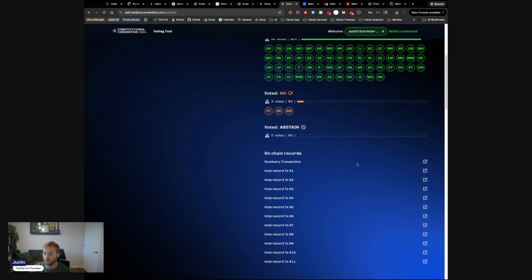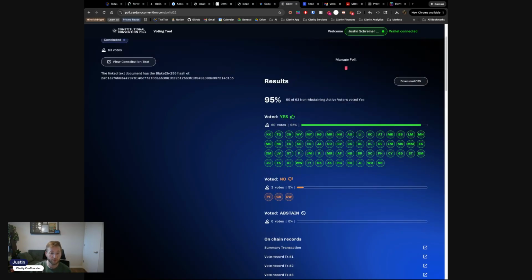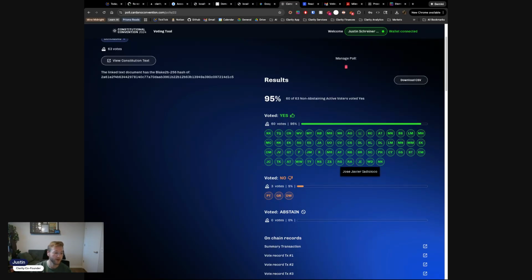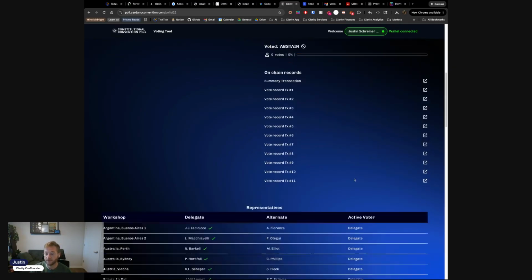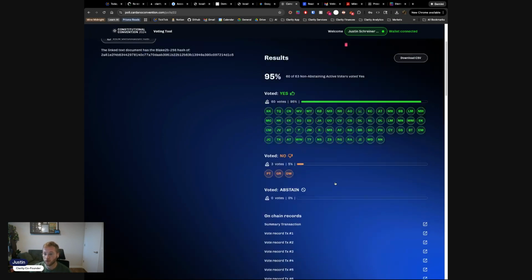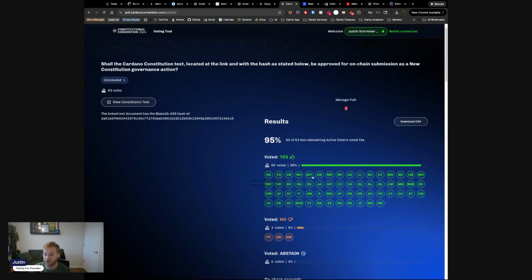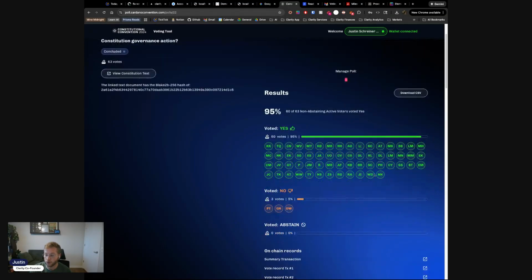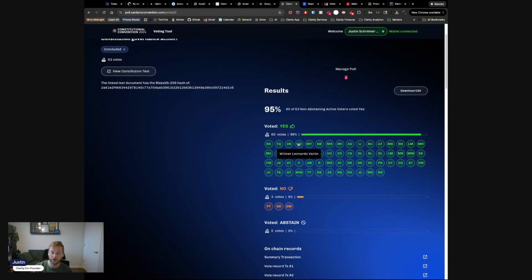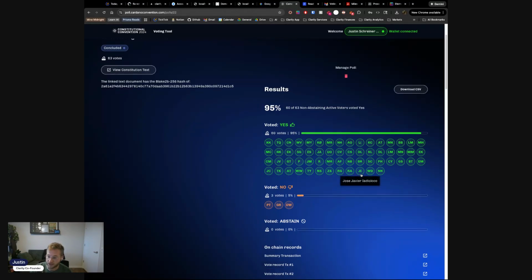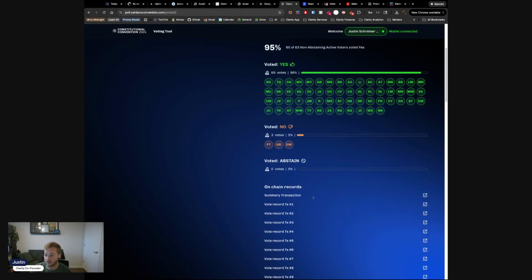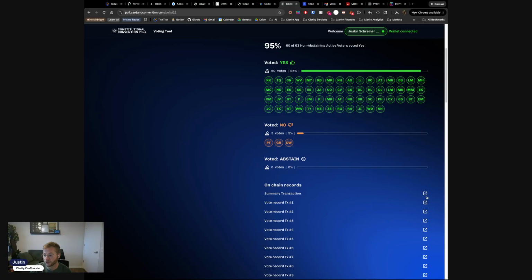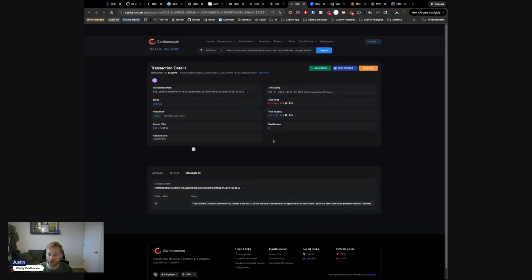Just to show you a little bit of the verifiable records that we collect here, because I think this is one of the cooler parts. For each of these voters, we obviously show who they voted for, but to not put the burden on the voters of making sure that we're not manipulating this data as Clarity, as Clear Contracts, here are the summaries and actual votes that are recorded on chain.